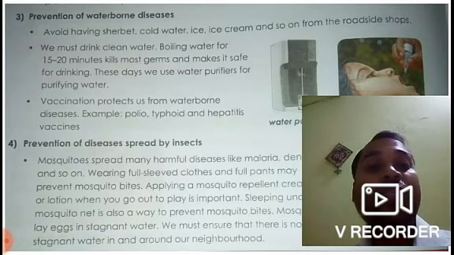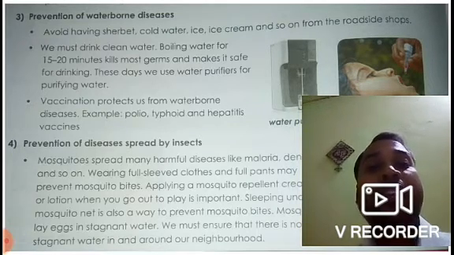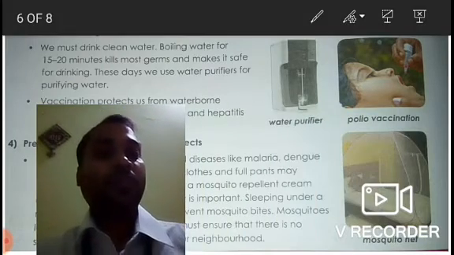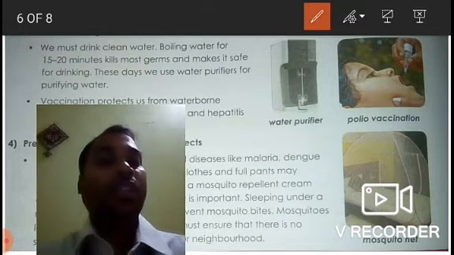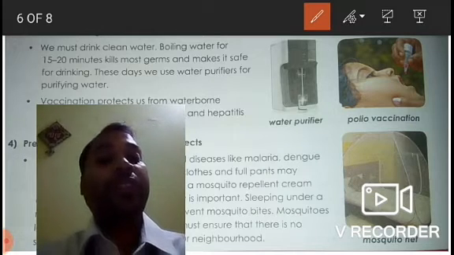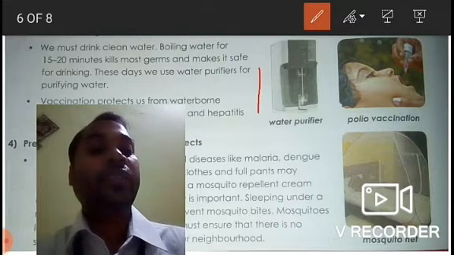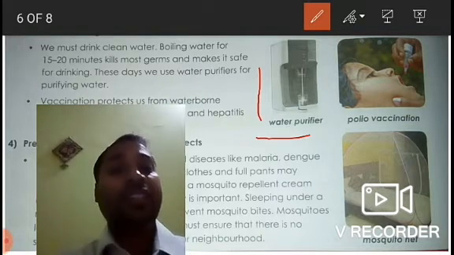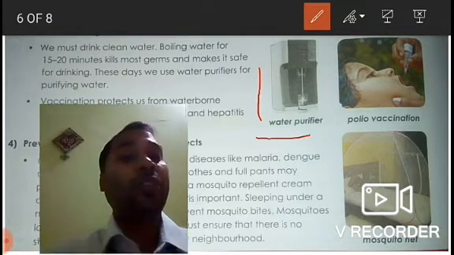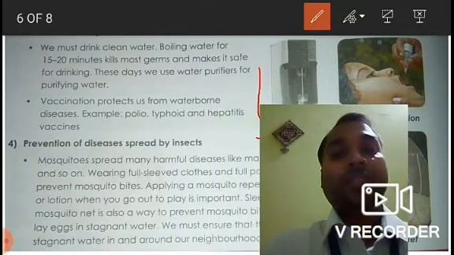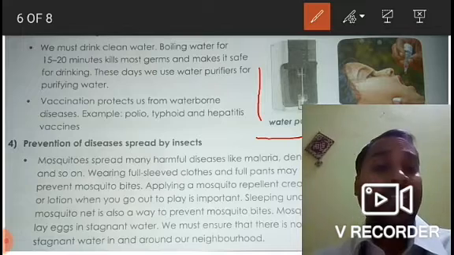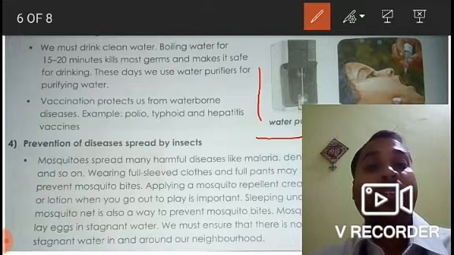These days we use water purifiers for purifying water. As you can see in this picture, this is also an effective method to purify the water. Nowadays we know about these water purifiers, but still I would say we should drink boiled water. This is how we should drink purified water.